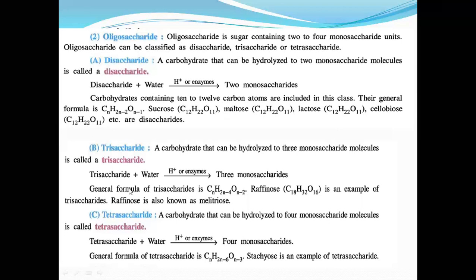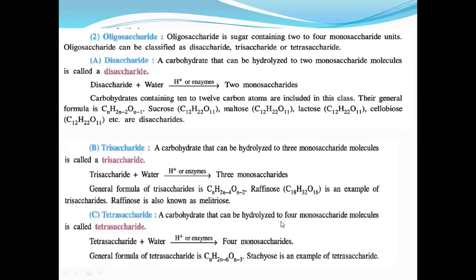What about trisaccharides? Trisaccharide plus water gives 3 monosaccharides. The formula is CnH2n-4On-2. Raffinose is an example of a trisaccharide, and the other name of raffinose is melitriose. This you need to remember. The formula is C18H32O16. The general formulas you have to remember.